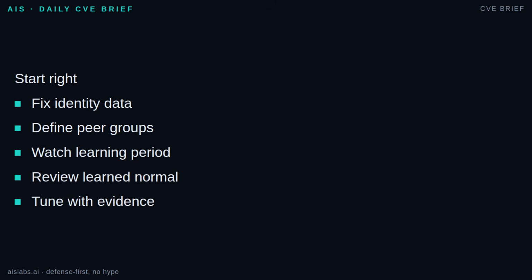Around day 30, review what the system learned as normal. Ask hard questions. Did it learn backup jobs correctly? Did it group executives with assistants? Did it treat stale access as normal? Tune with documented evidence, not vibes.